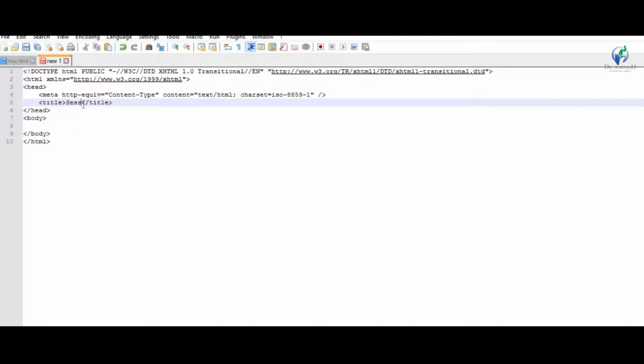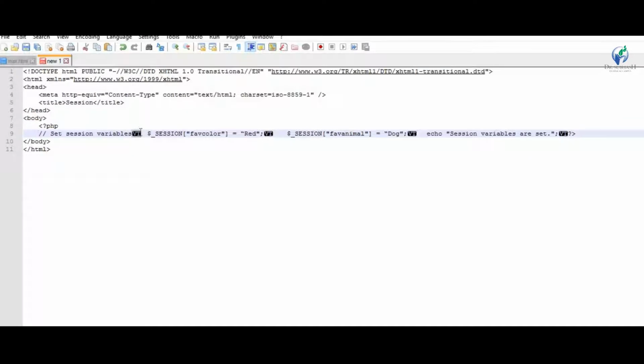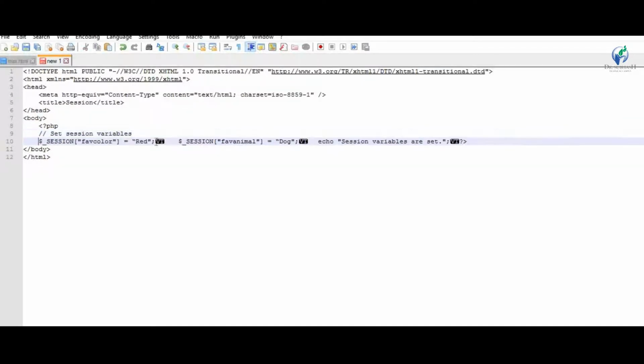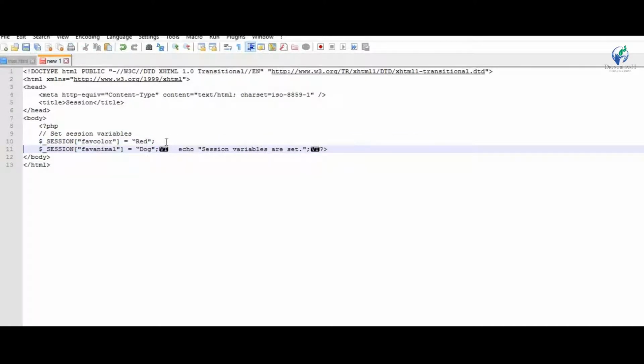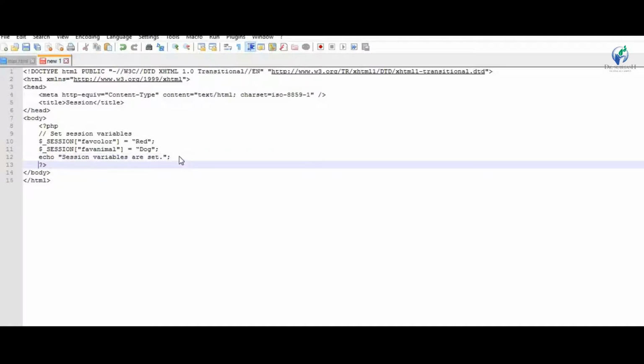Open any editor, give the title. In body tag, I just copy and paste. Set session variable: $_SESSION favorite color is equal to red, $_SESSION favorite animal equal to dog, echo session variables are set, and PHP over.